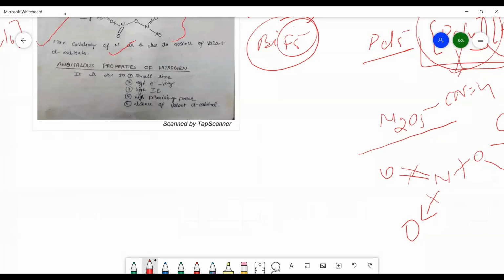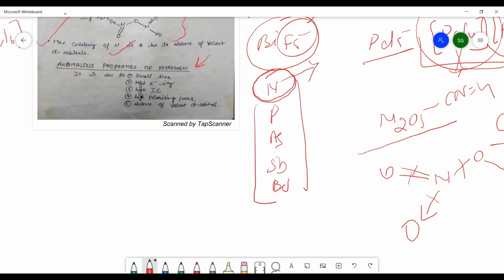Now we will turn to another topic, that is the anomalous behavior of nitrogen. As you already know, what is the meaning of anomalous behavior, anomalous properties? Nitrogen is the first member of the group, and it shows different properties than the other group elements. These are nitrogen, phosphorus, arsenic, antimony and bismuth. Nitrogen shows some properties which are not in the general trend of these elements. This is the meaning of anomalous properties of nitrogen, and generally they are shown by the first member of the group.